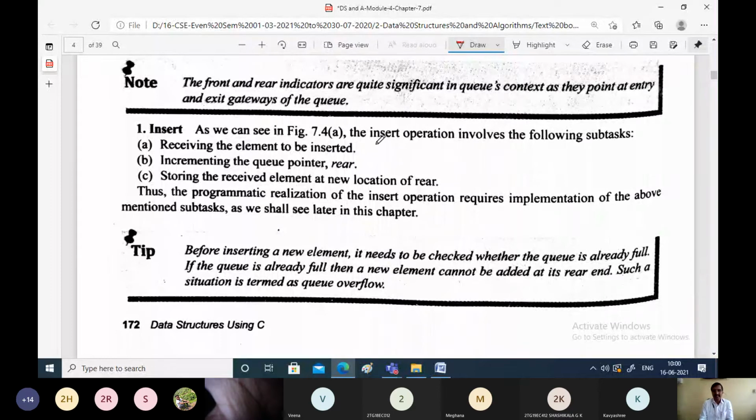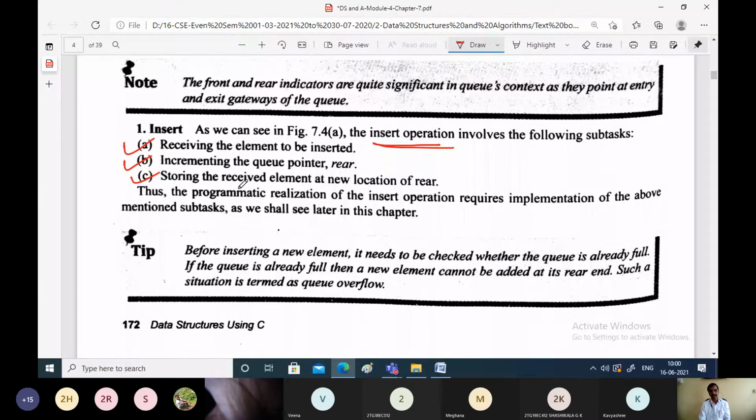Now if you want to insert a new element onto the queue, what are the steps to be followed? The very first step is to obtain the element which you want to insert. The operations are very similar to stack, only some changes are there. First, obtain the element which you want to insert, then increment the pointer rear, because rear is the pointer which is always used to insert new elements onto the queue. Then the third step is to store the received element in the new location pointed by the rear.